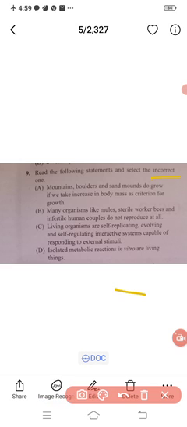First one: mountains, boulders and sand mounds do grow if we take increase in body mass as a criterion for growth, right?